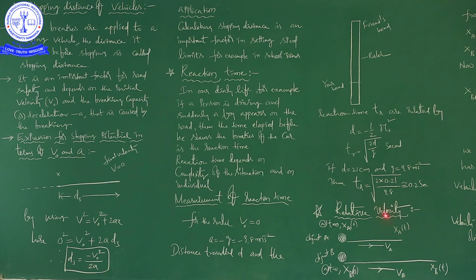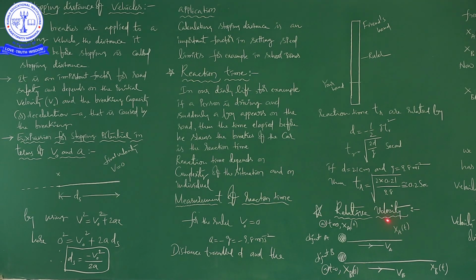So your bike speed is 40 kilometers per hour means that is the speed of your bike with respect to the tree which is just beside the road. Your friend's bike speed is also 40 kilometers per hour means that is the speed of your friend's bike with respect to the tree which is just beside the road. Now the speed of your bike with respect to your friend's bike is 0. Even your friend's bike speed with respect to your bike is 0.